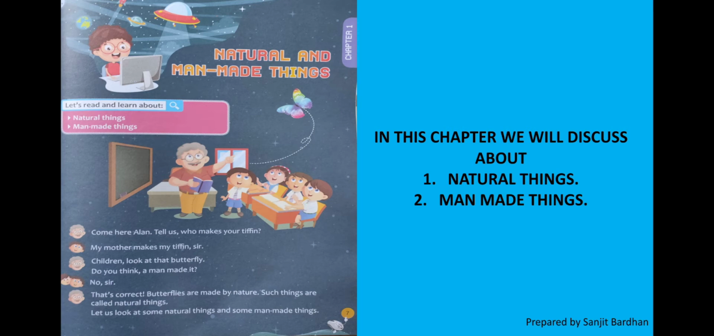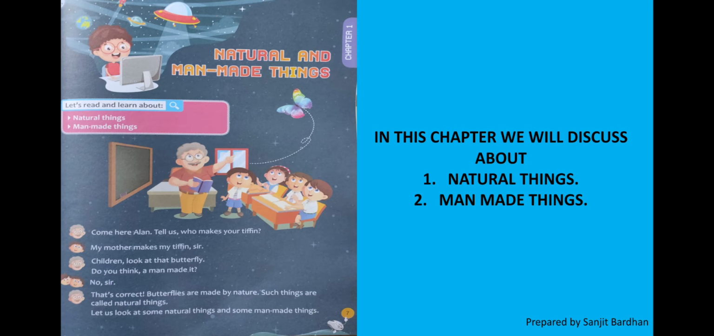The teacher asked Ellen, "Come here, Ellen, tell us, who makes your tiffin?" Then Ellen replied, "My mother makes my tiffin, sir." Then the teacher said, "Children, look at the butterfly. Do you think a man made it?" The children replied, "No, sir." The teacher said, "That's correct. Butterflies are made by nature. Such things are called natural things."